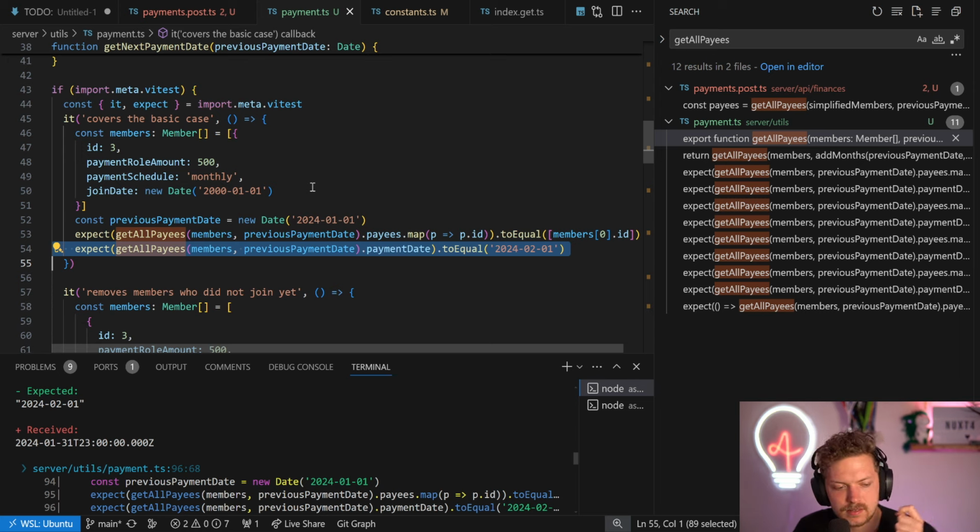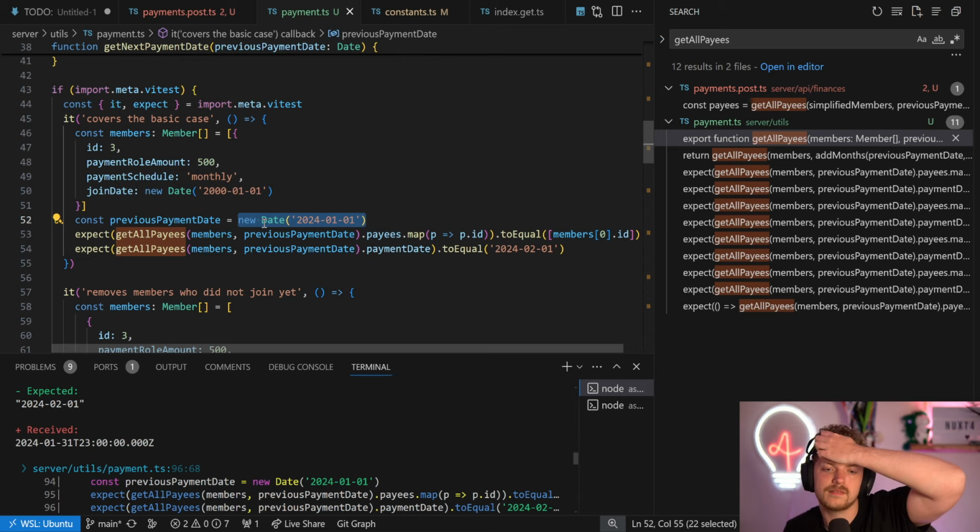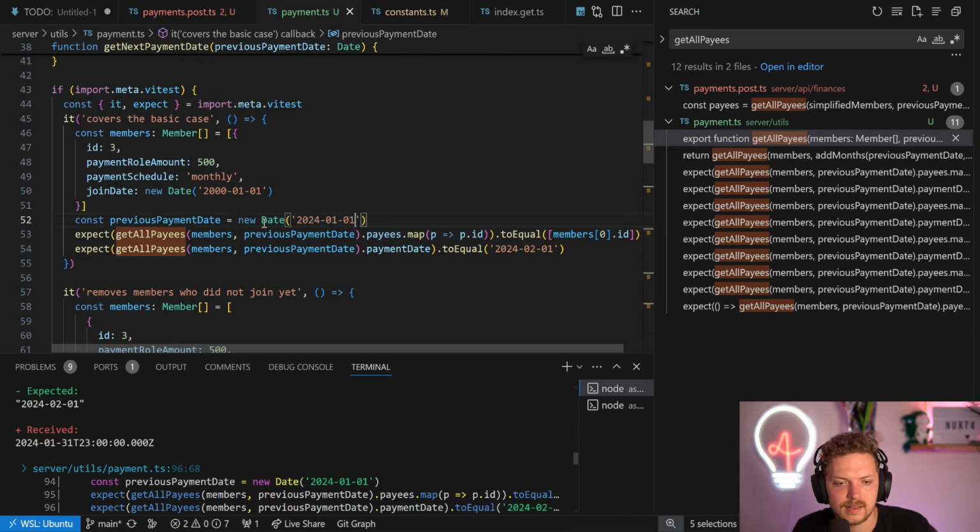Because I mean, that's correct. The timestamp is in UTC. Maybe I will just change the previous payment date to something. But even then, if it's run in different time zones, it might break. Anyway, we just try it.